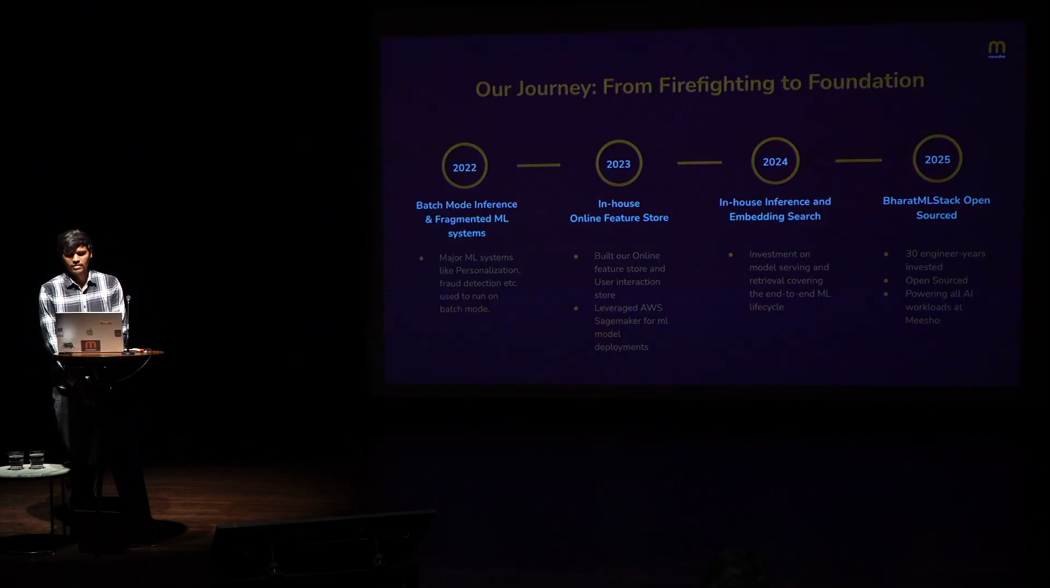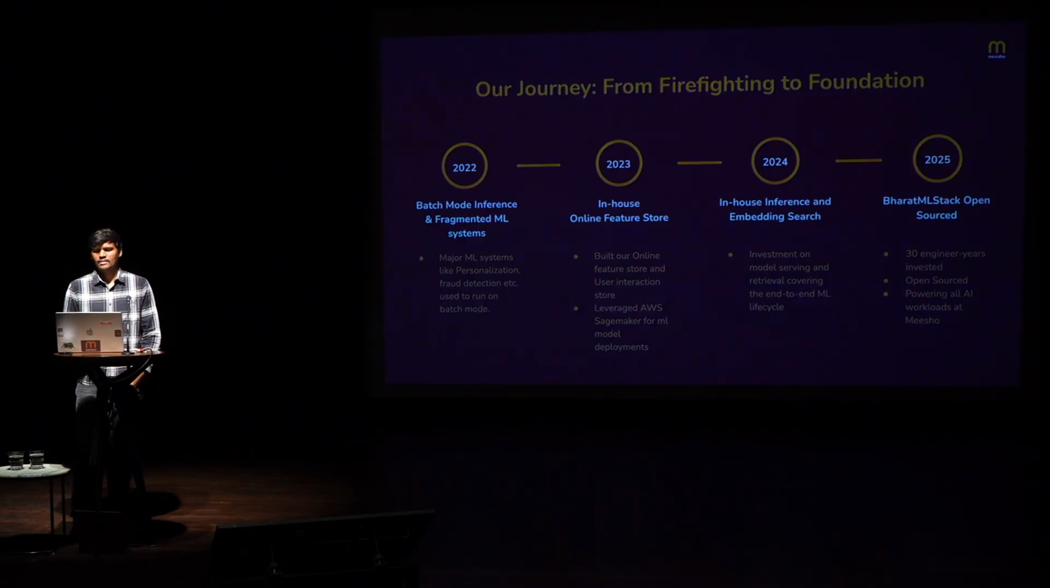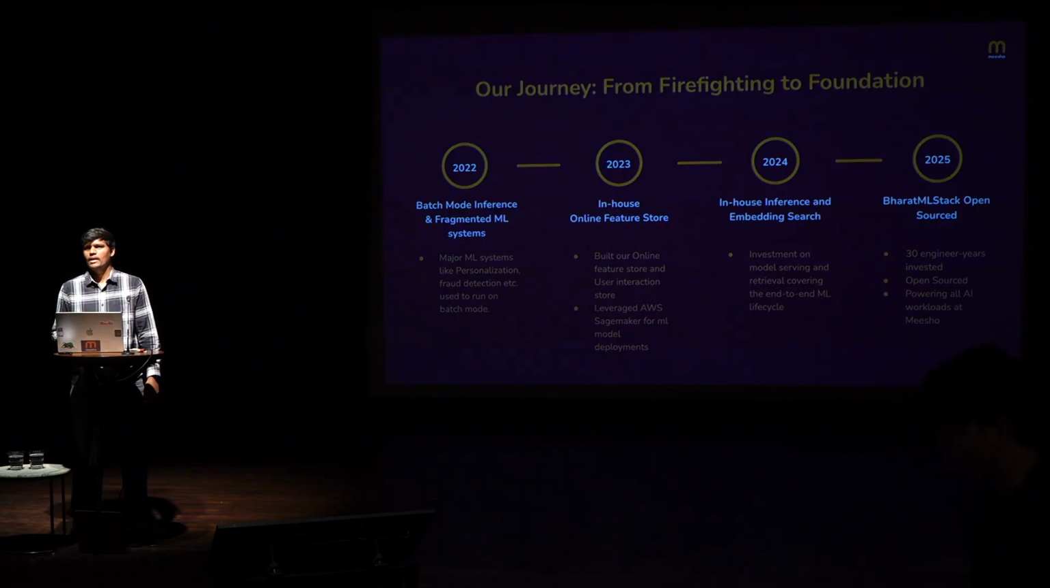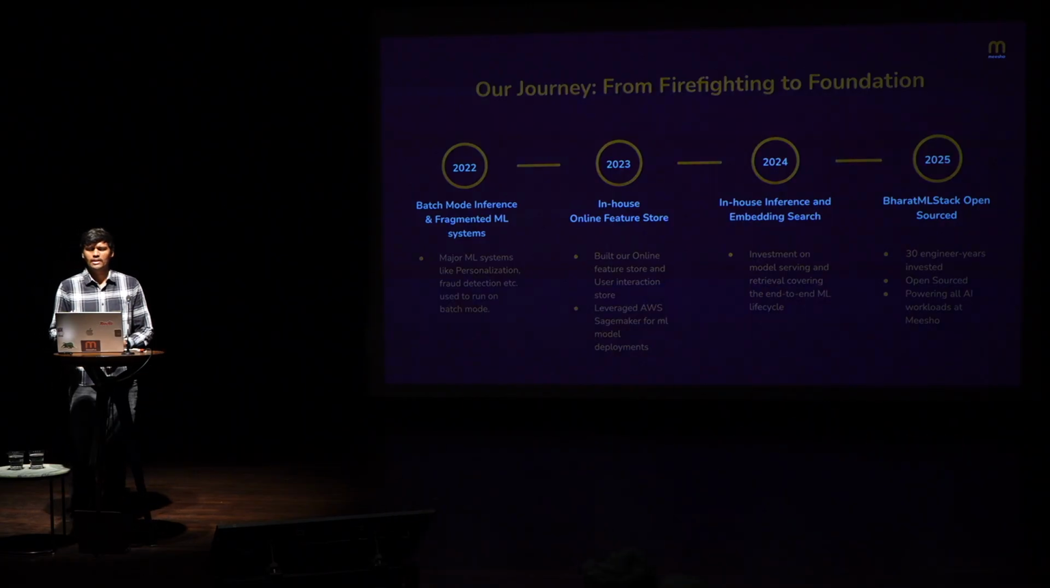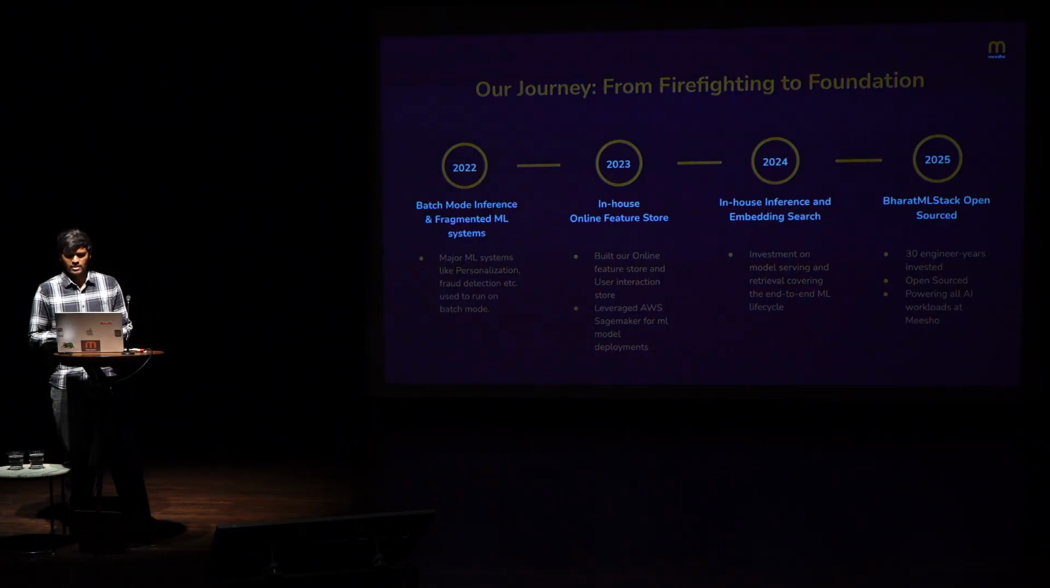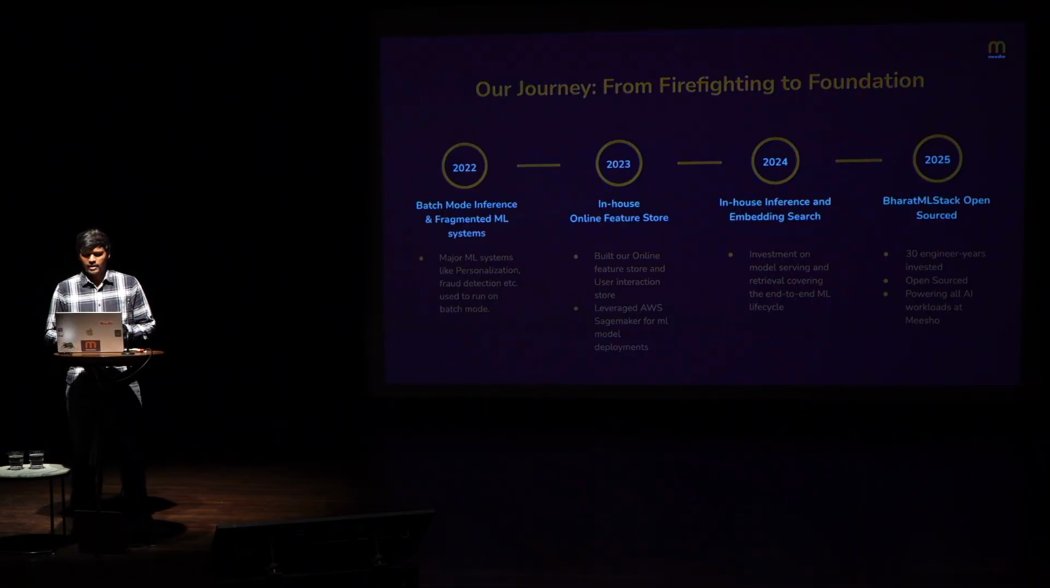Then in 2023, we built our own in-house online feature store. A feature store stores the features required by the ML and deep learning models. This in-house online feature store helps us fetch features in real time and pass them to the model so that the model can infer from them. We also built a user interaction store. Back in 2023, we were on AWS, using AWS SageMaker for ML model deployments.